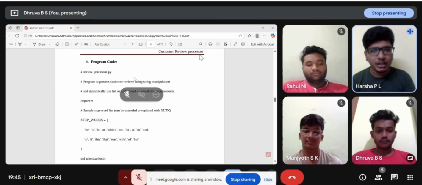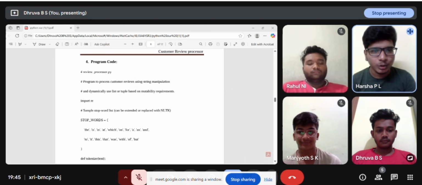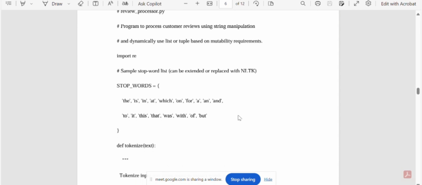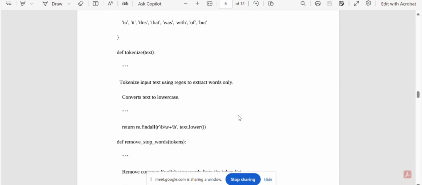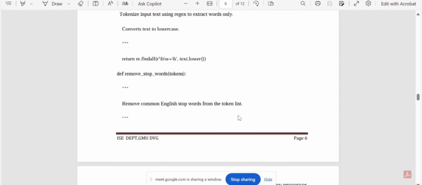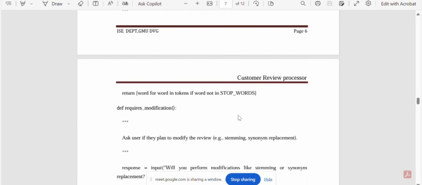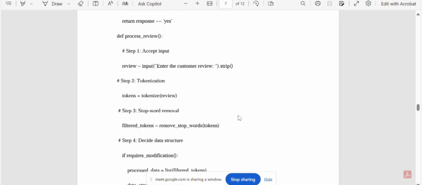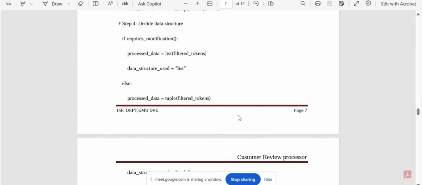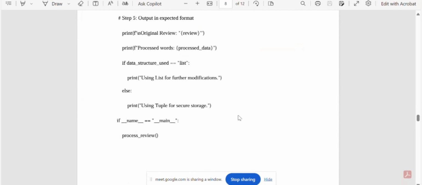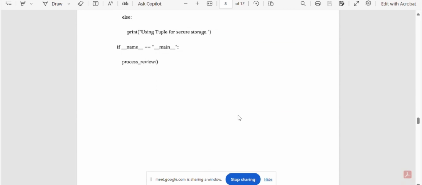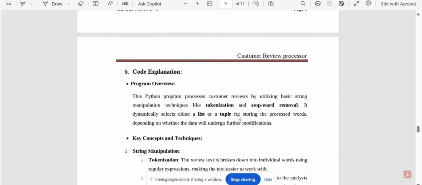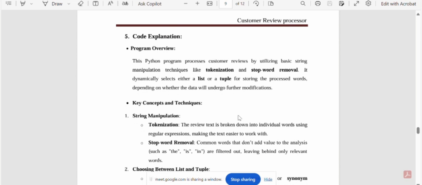My name is Arsha PL. Today I'm going to explain our program code. This is our program code, you can see it on the screen. This is our program code about customer reviews. I'm going to explain our program code in detail.